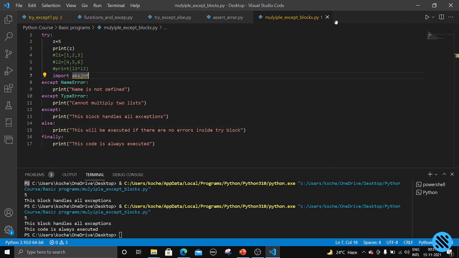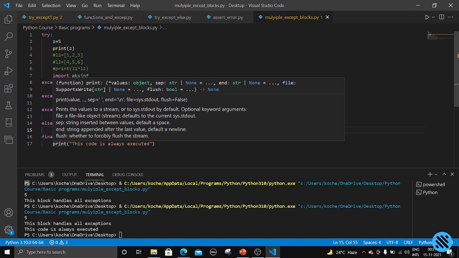Let's run it. Okay, fine. This block handles all exceptions. This is executed, and since there is an error, the else block will not be executed, and the finally block is obviously executed. Okay, so this is a program which tries multiple except blocks. We have also included else, and we have also included the finally block.